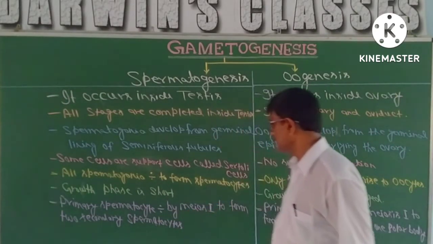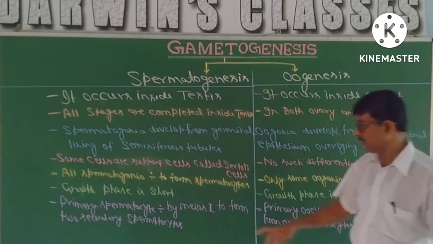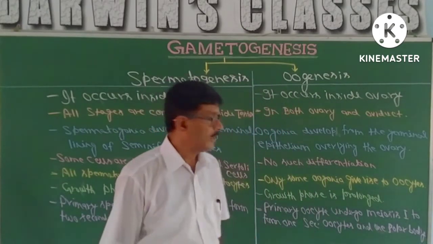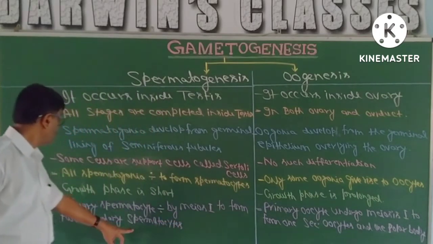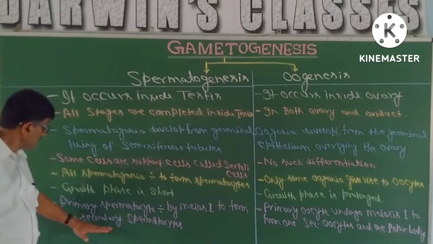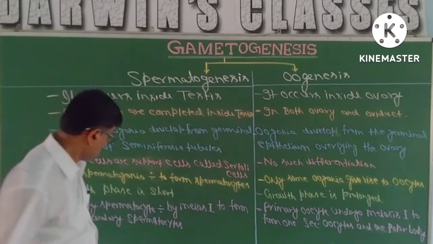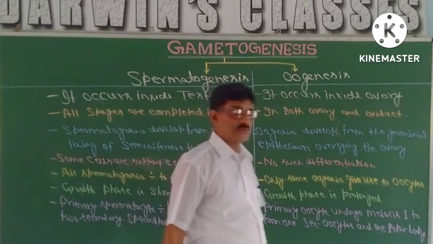Primary spermatocyte divides by meiosis first to form two secondary spermatocytes. That means the primary spermatocytes having 46 chromosomes undergo meiosis first, and that leads to the formation of two secondary spermatocytes. Secondary spermatocytes now have a single set of chromosomes.